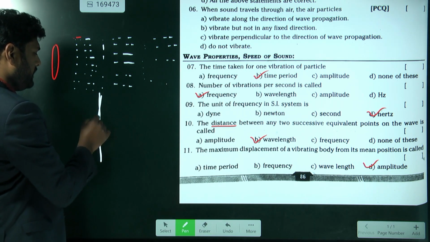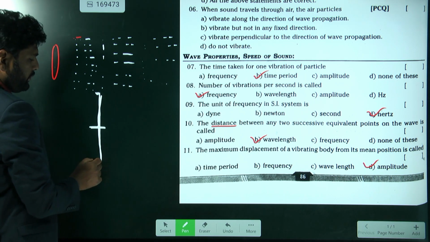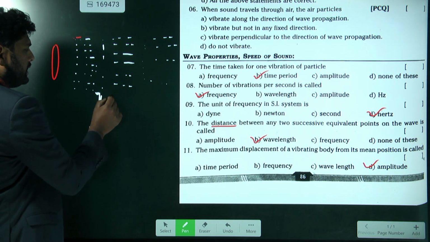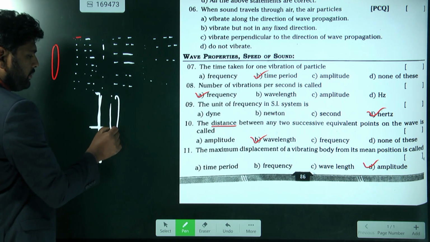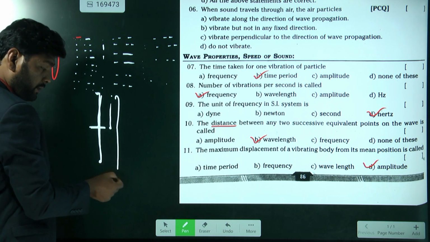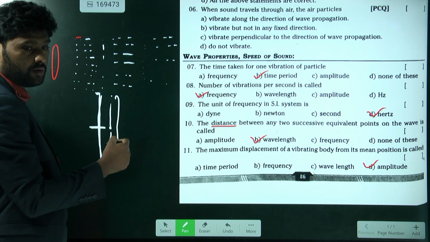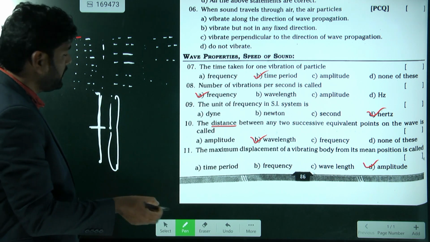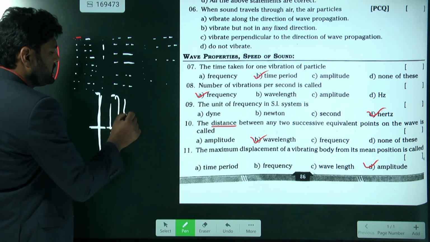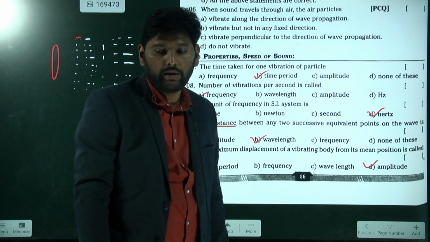This is the mean position, this is one extreme position, and this is the other extreme position. The particle reaches one extreme, comes back to the mean position, reaches the other extreme, and returns to the mean position. The total time for this is the time period, and the distance from the mean to the extreme is known as amplitude. Understand? So this way we get the answer.